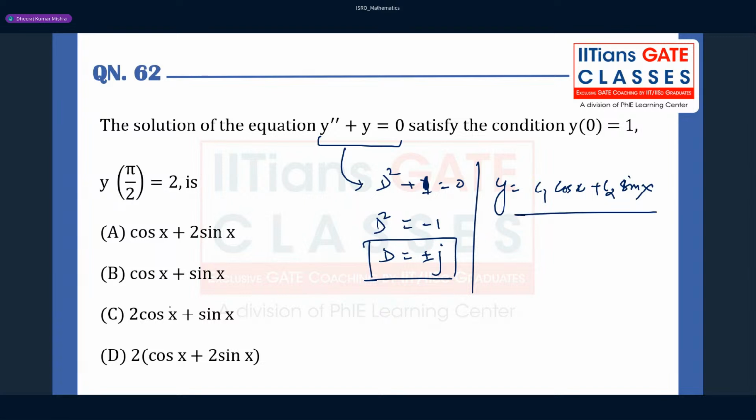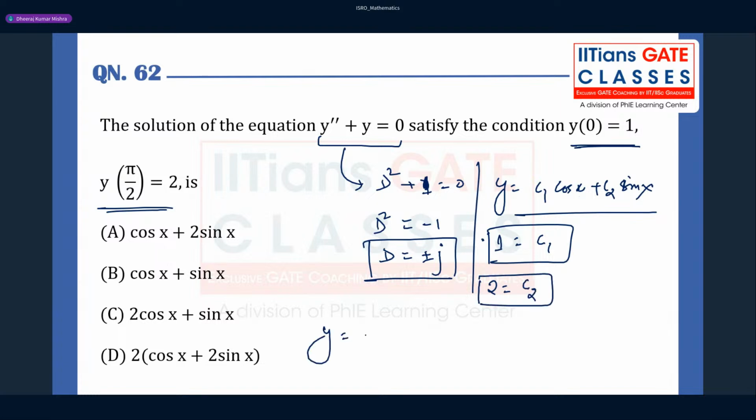Though you can directly eliminate options because they have given the boundary conditions. Okay, so you don't have to solve these things, but still you can go ahead, right? So now they have given y(0) equal to 1, so you can say 1 equal to c1. C1 is going to be 1 because if you plug in, cos 0 is 1, sin 0 will be 0. Now you can plug in pi by 2, y is 2 here, so 2 equal to c2, since cos pi by 2 is 0, so c2 you will get 2. Okay, now you can directly say that y equal to cos x plus 2 sin x, right? So the answer for this question is option A.